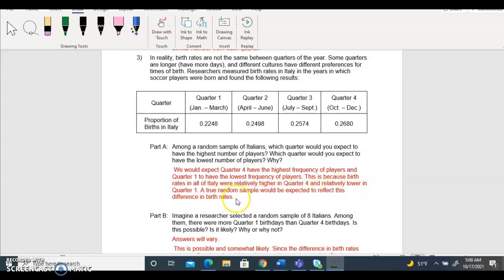And a true random sample would be expected to reflect this difference in birth rate.